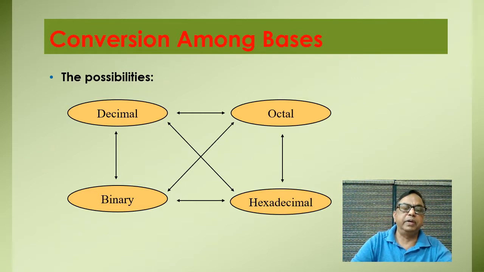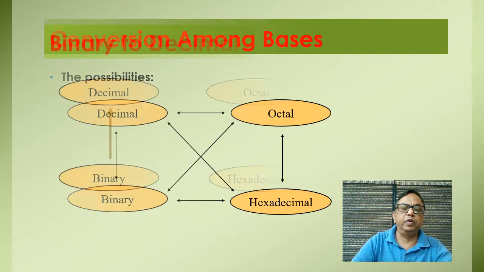Decimal number system can be converted into binary number system, vice versa, and decimal number system can be converted into hexadecimal system and vice versa. Similarly, octal number system can be converted into hexadecimal number system and vice versa, and binary number system can be converted into hexadecimal number system and vice versa. So these are the possibilities which we have to discuss.